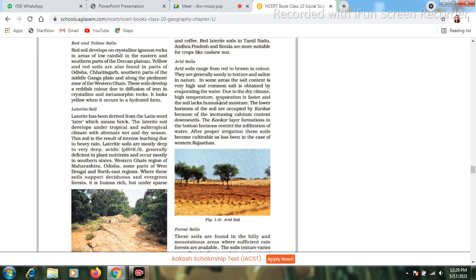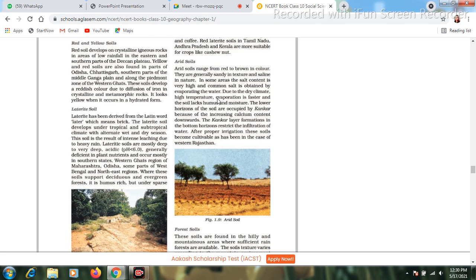Why is the salt content very high? Because of the evaporation of water from these areas. When evaporation occurs, from inside the soil, whatever salt particles were dissolved with the water remain after the water is evaporated. So common salt is also obtained by evaporating water in this region, because this region has a high availability of salt. Due to the dry climate and high temperature, evaporation is faster in this region, and the soil doesn't have humus content due to the lack of moisture.